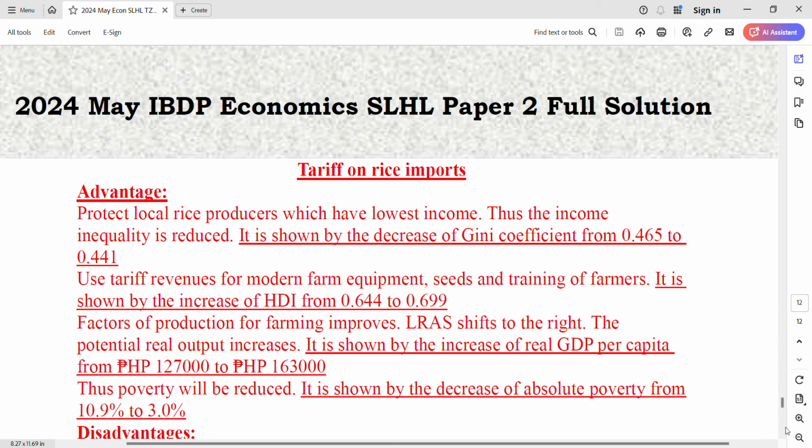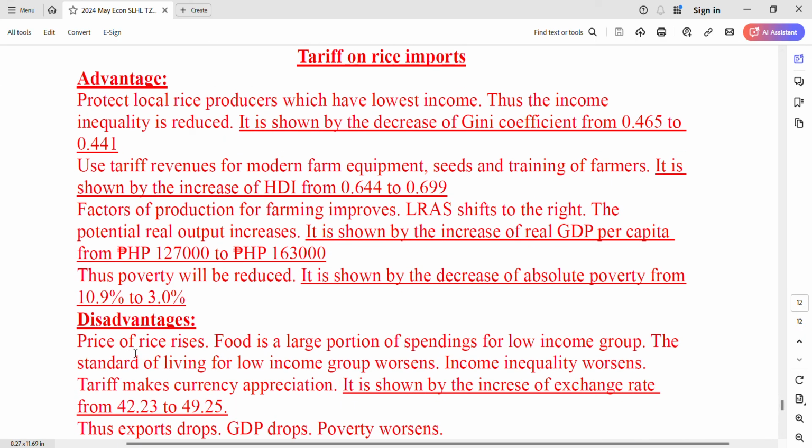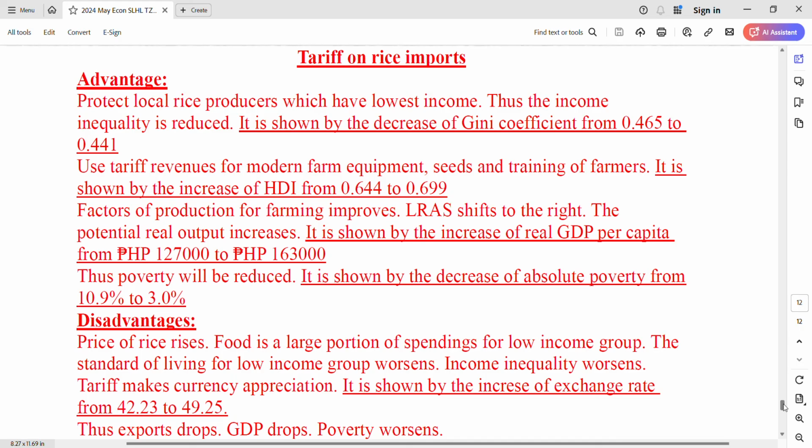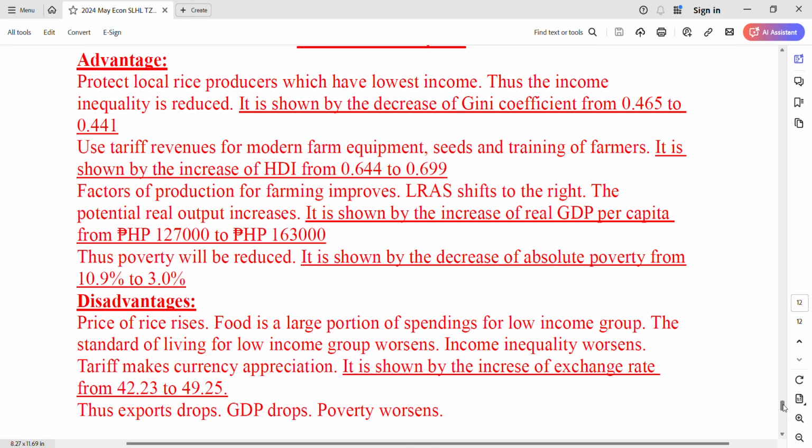But you have to say the two sides, right? Evaluate. So the disadvantage is the price of rice rises, and it is a portion of spending for the lower income group. So the standard of living will worsen, and income inequality may worsen. And the tariff makes the currency appreciate, shown by the increase of the exchange rate. So exports will drop, local goods become more expensive. Then exports drop and GDP drops, so poverty might worsen. So two sides, right? Remember, if you say just one side, it is hard to get 15 marks.